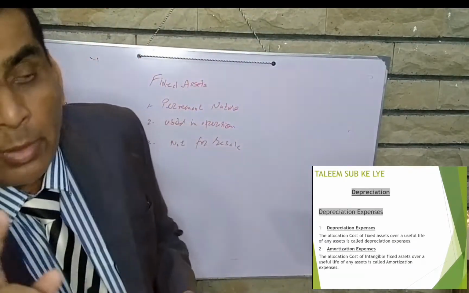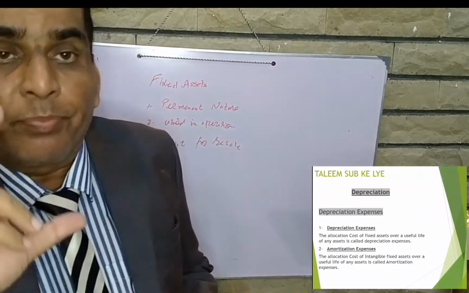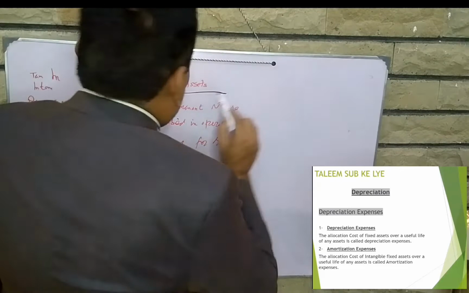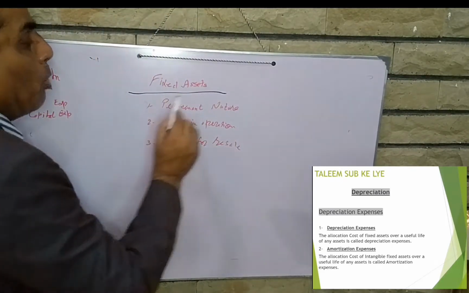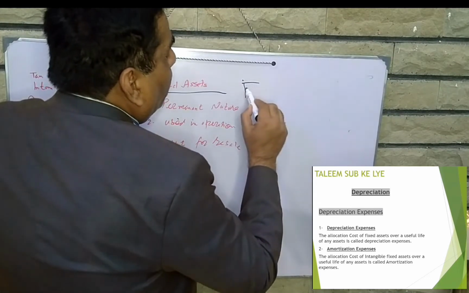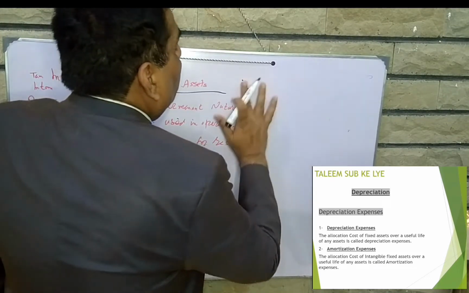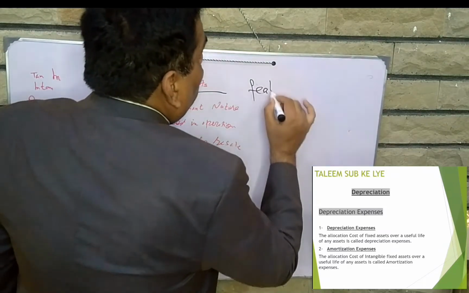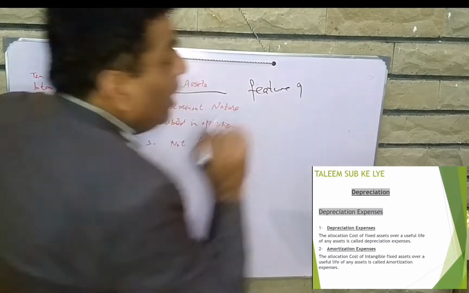Number two, all fixed assets have three features. There are three features of any fixed asset.